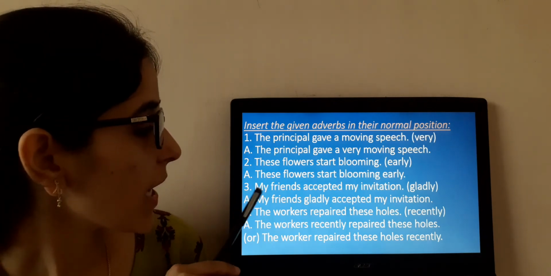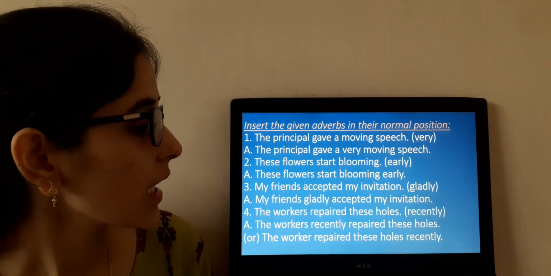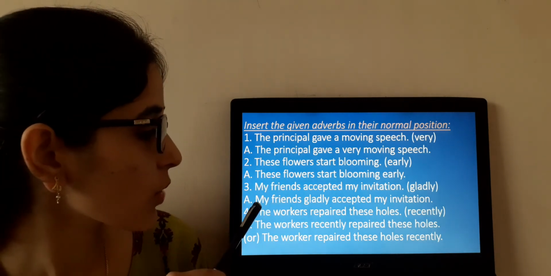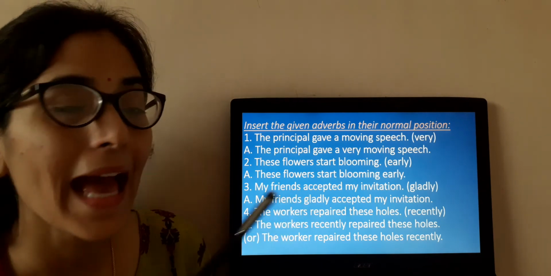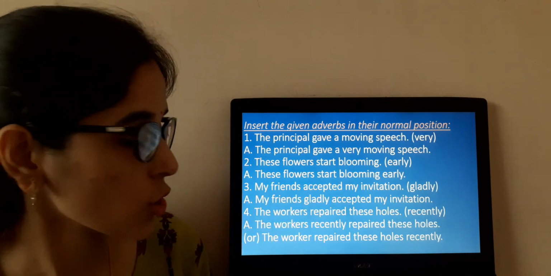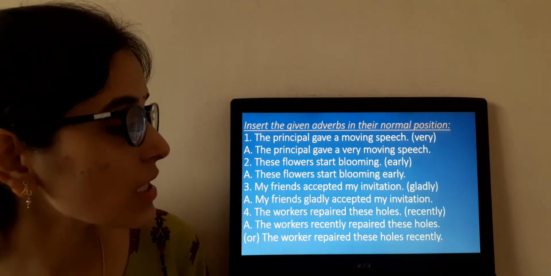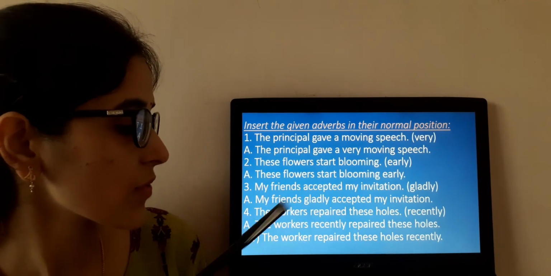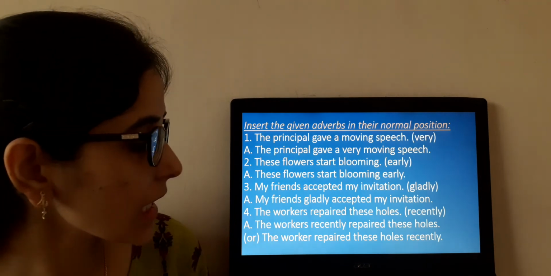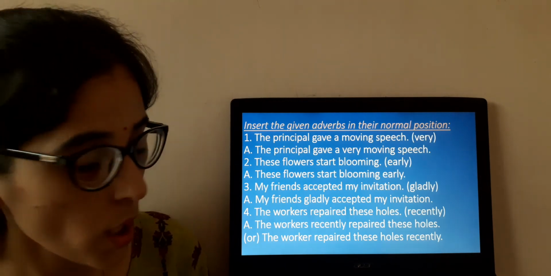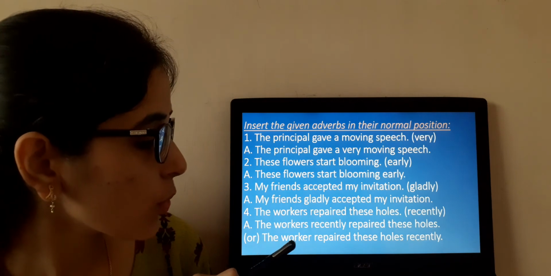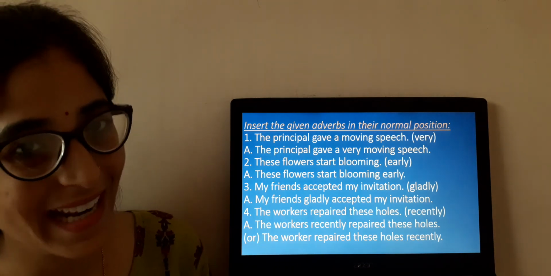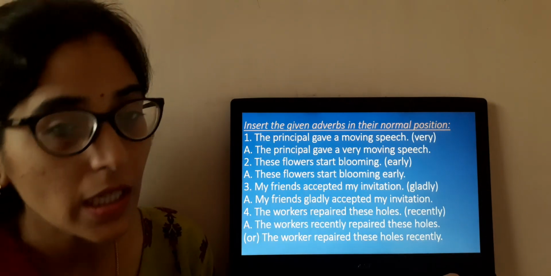Okay. My friends accepted my invitation. So here gladly is given in the bracket. So my friends gladly accepted my invitation. Number 4, the workers repaired these holes. Where are we going to add recently? After the workers: the workers recently repaired these holes. Or you can also frame the sentence, the workers repaired these holes recently. Both are acceptable, both are right. I hope the concept is clear.